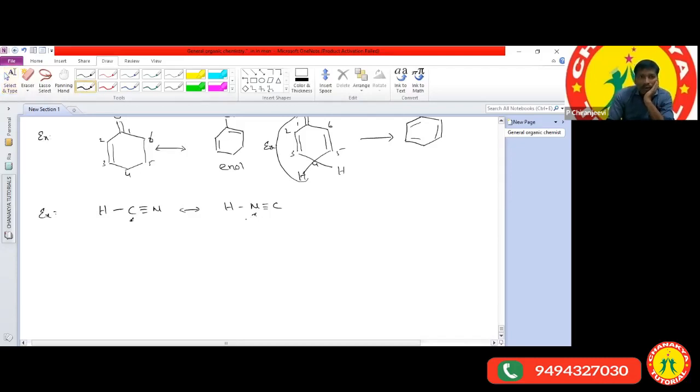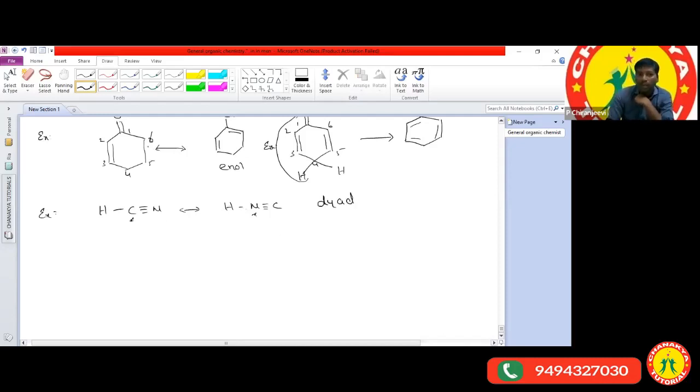If in the second structure the hydrogen is attached to the nitrogen, it means hydrogen is going to change in between two atoms. How many atoms are there? It is exchanged in between two atoms only, no? If it is exchanged in between two atoms, then we can call it a dyad.